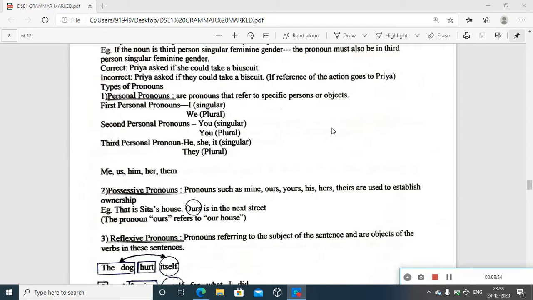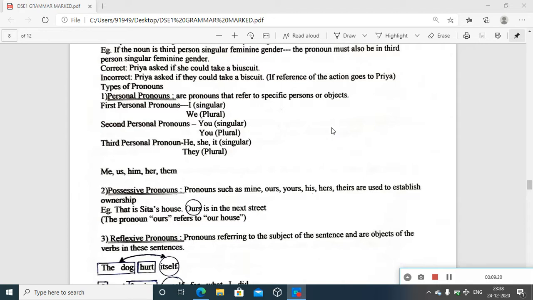So, I. If there is more than one person, we can use we. But in both cases, the direction is towards the same person, the first person, the person who is talking about himself or herself or themselves. So first person points to the self. And what about second person pronouns? Then you can understand why one is first and the next is second person.